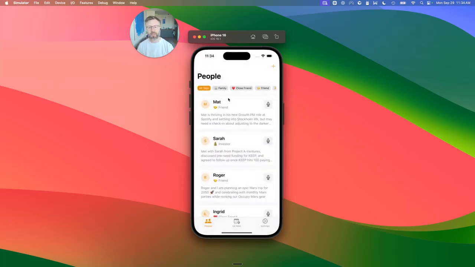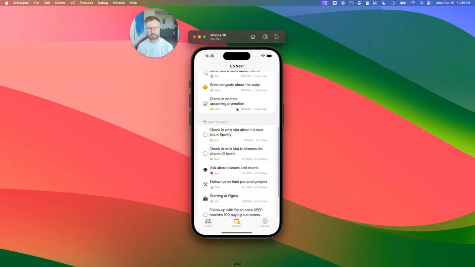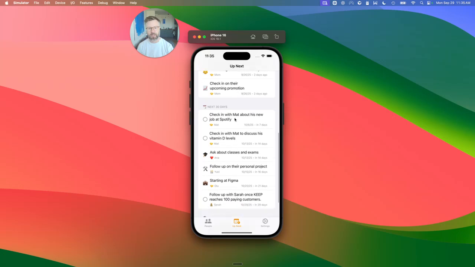And then if I go back here, we will also see the latest update here on the home screen, and we can just dictate another quick note from here. Let's also go to up next. So we should also see, there's some random placeholder content in here, I think next 30 days. So here we also have this check-in with Matt about his new job at Spotify. So this is just a summary of all the events and all the reminders from all of my people that I've added to Keep. So much for the demo.